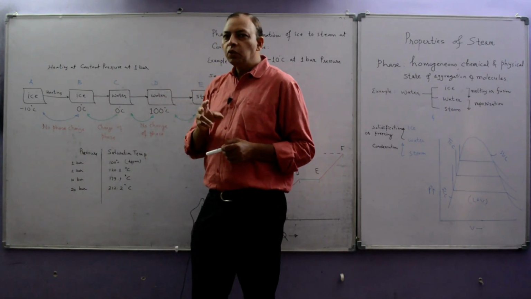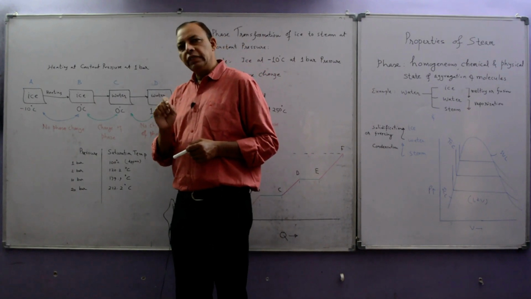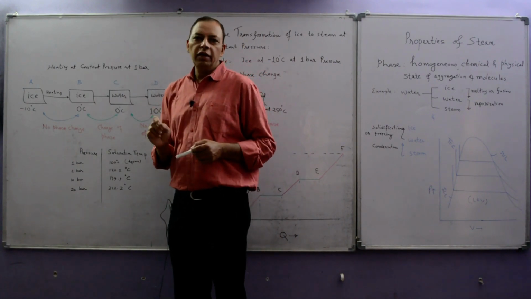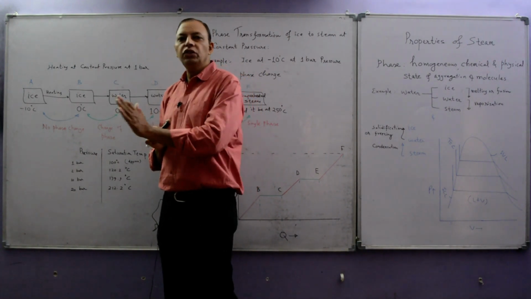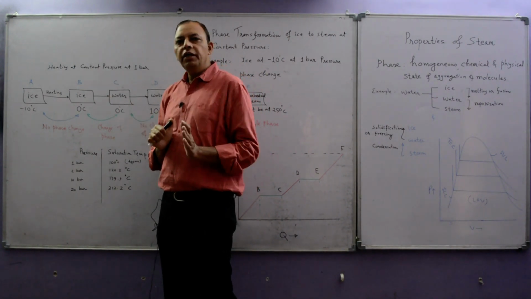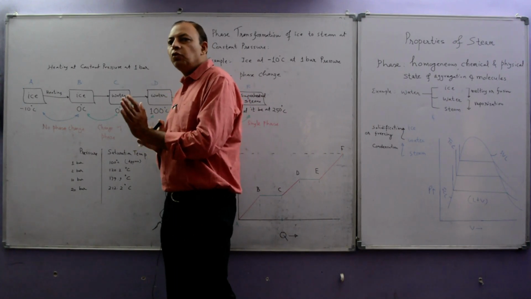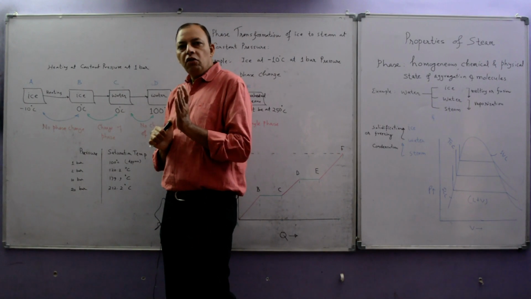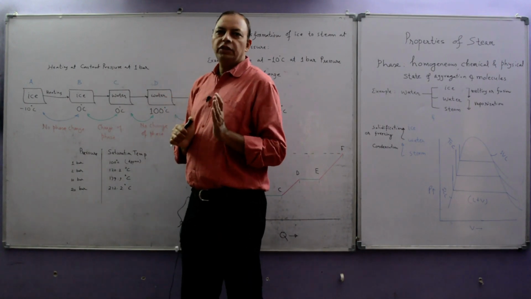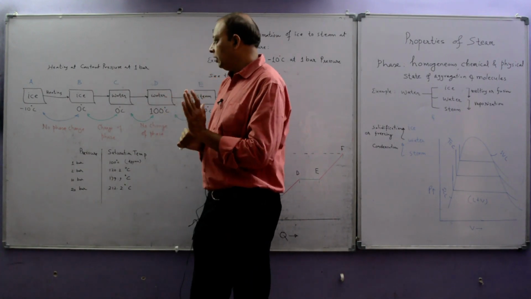So there are two types of heat. Number one, sensible heating. Number two, latent heating. What is sensible heating? Amount of heat required without change of phase. Latent heat, amount of heat required to change the phase. And change of phase always occurs at constant pressure and constant temperature.